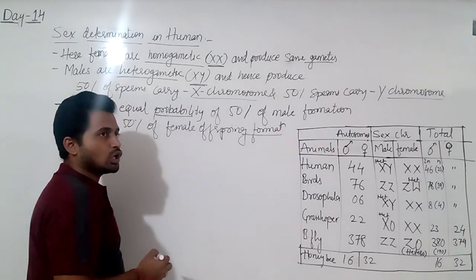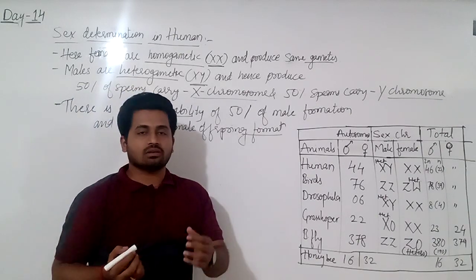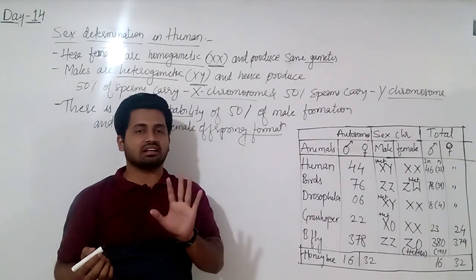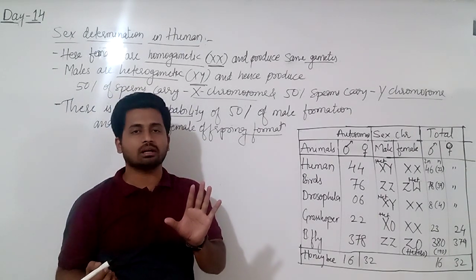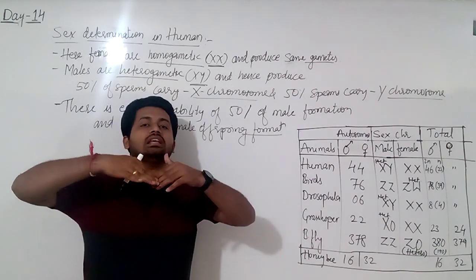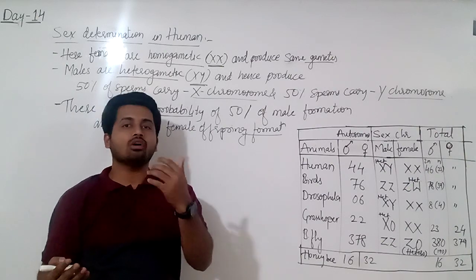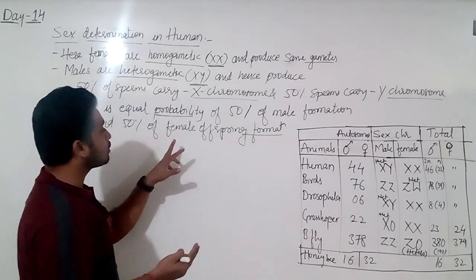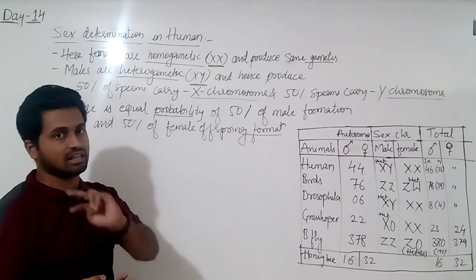Why? Because from mother there is X and X in the egg. Mother is homogametic here. From father, 50% of sperm may carry X, 50% of sperm may carry Y, and hence there is equal probability. 50-50 chances are there.